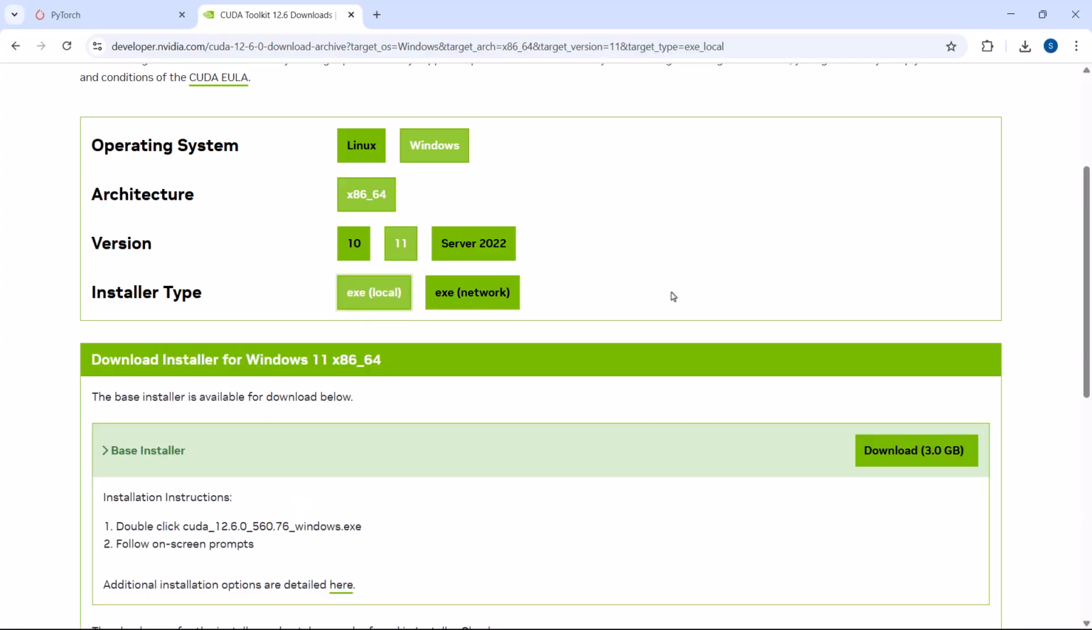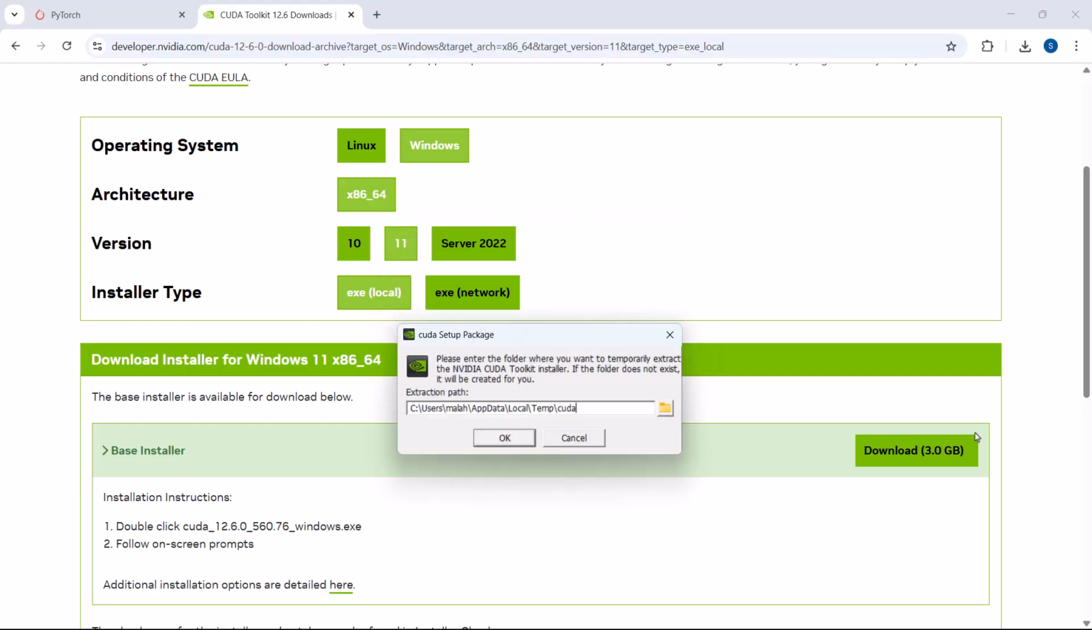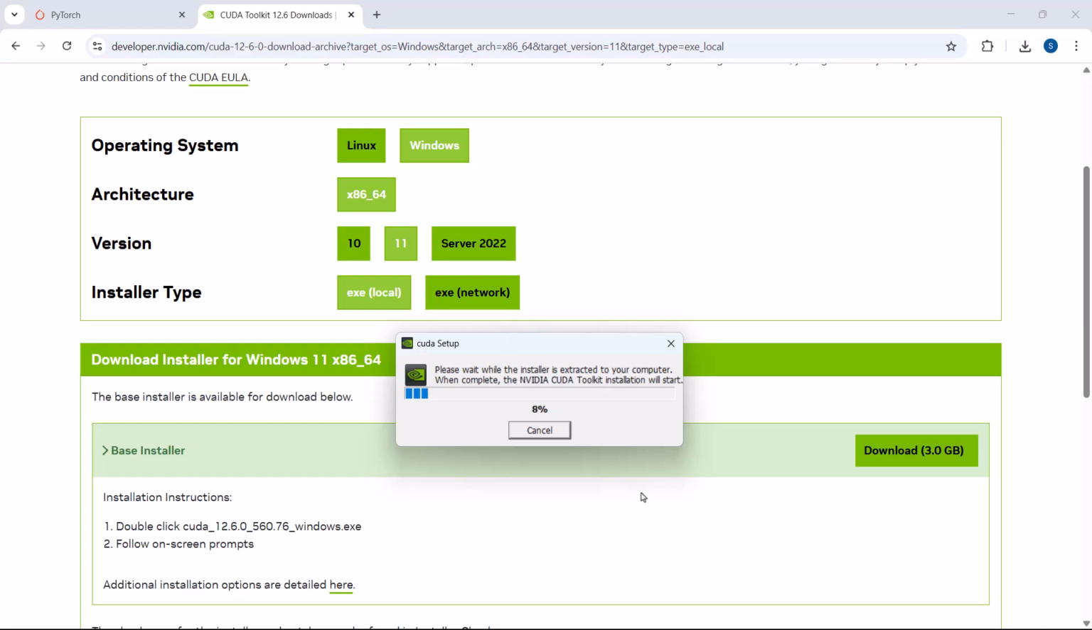It will download on your local machine. Make sure you have at least 3 GB of space, because the installation file takes 3 GB. Click on download. Once you download the file, double click on it. You can leave the extraction path as is here. Click on OK. It is trying to set up CUDA. It will take time, so be patient.